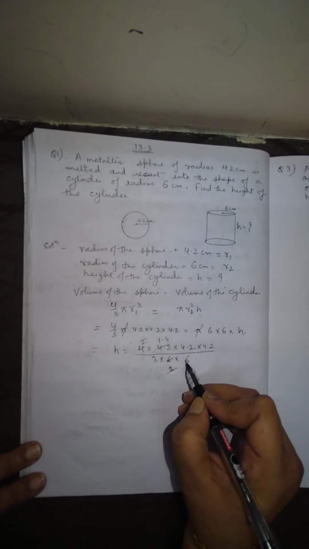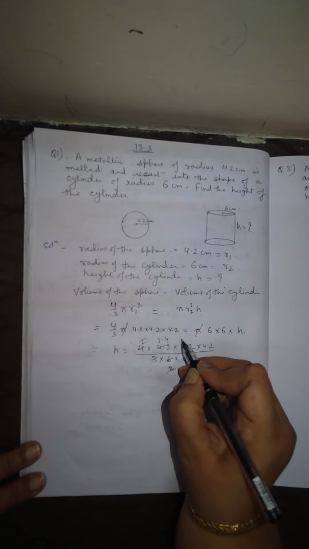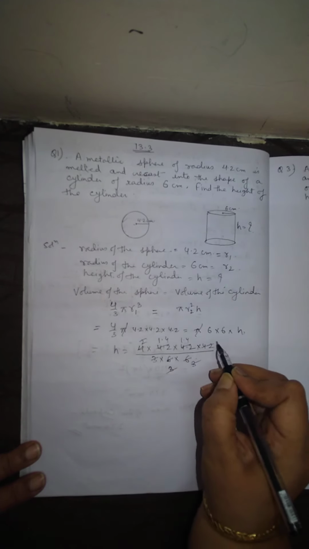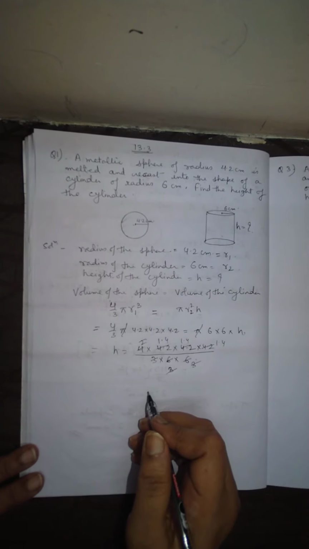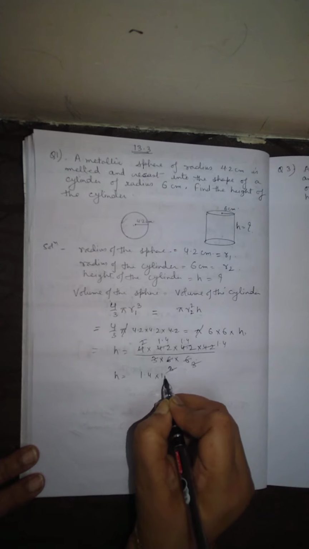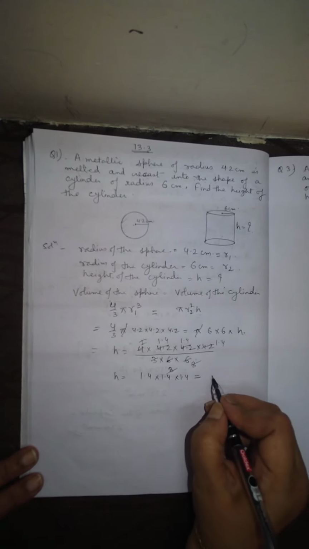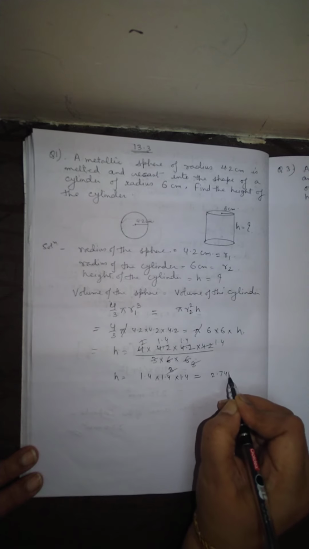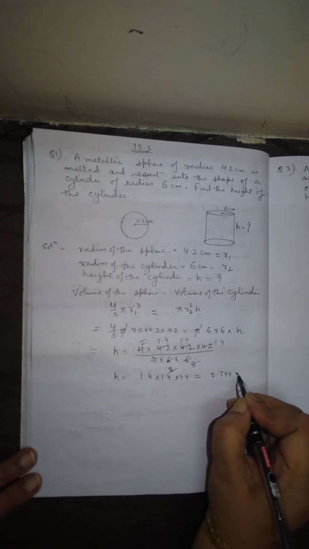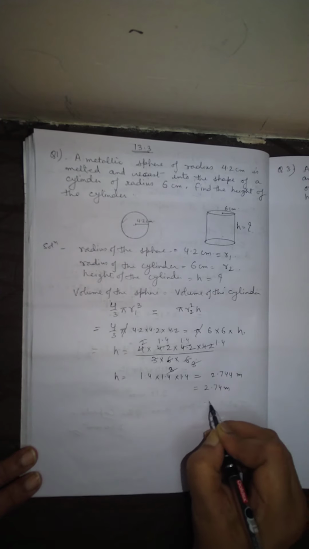With 2 we can cancel this 3, and with 3 we can cancel this, 1.4, and this is 1.4. So height equals 1.4 into 1.4 into 1.4, and that is equal to 2.744 meter, which we can write as 2.74 meter.